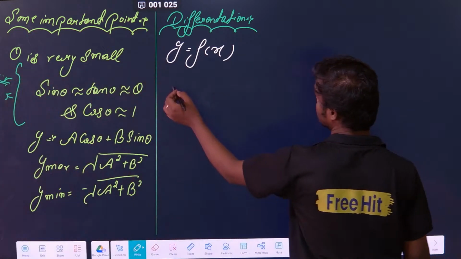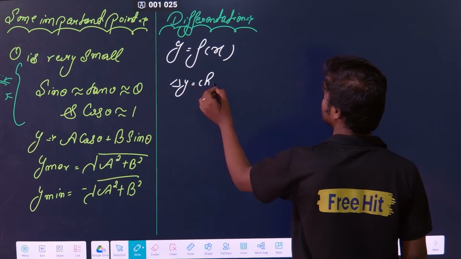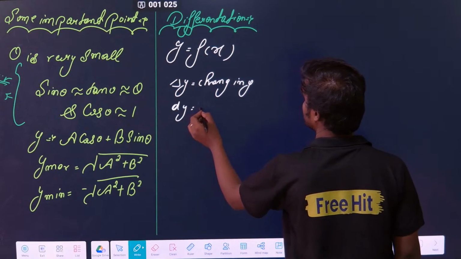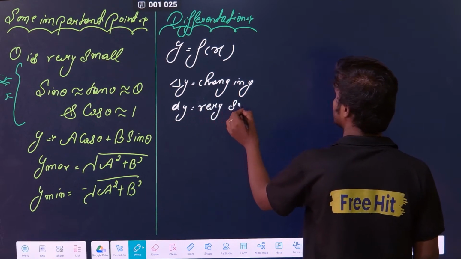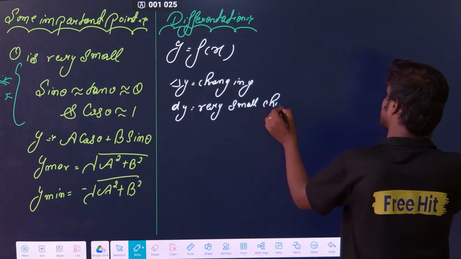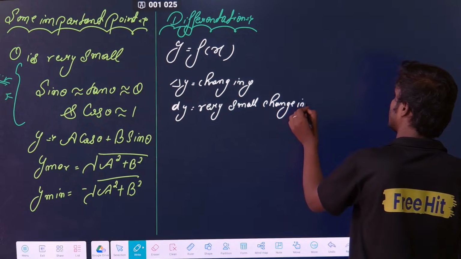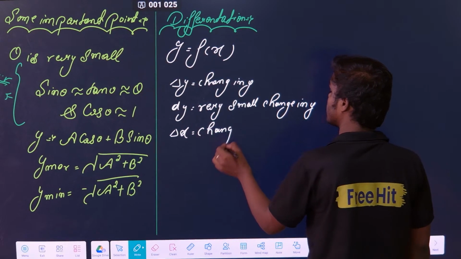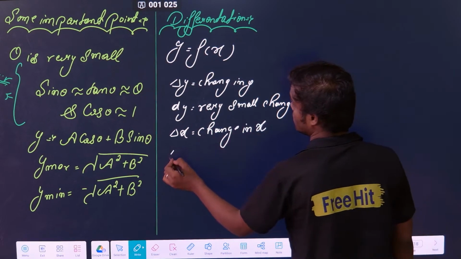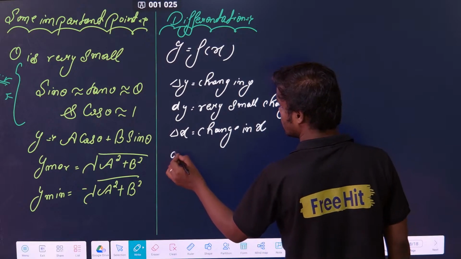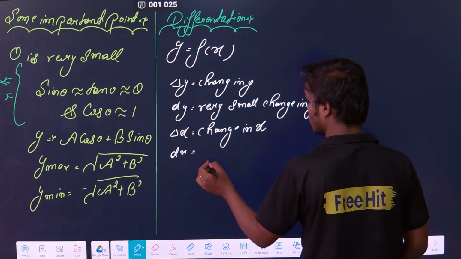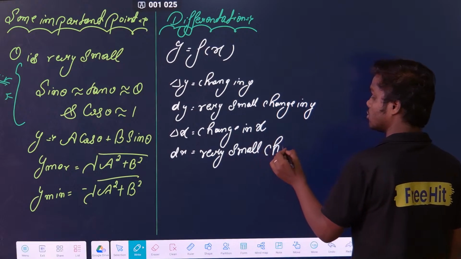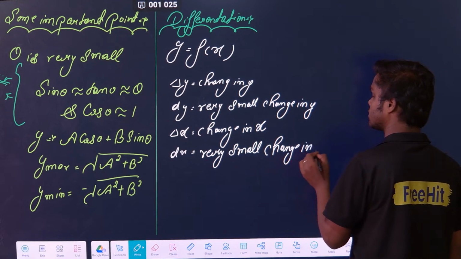Basically, delta y is a change in y, and dy is a very small change in y. Similarly, delta x is the change in x, and dx is a very small change in x.